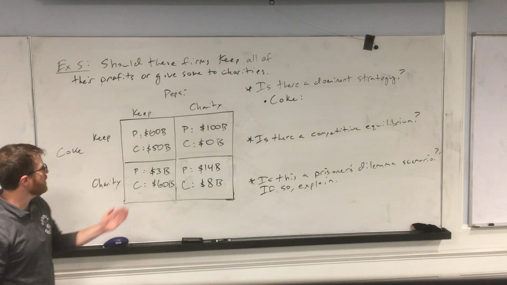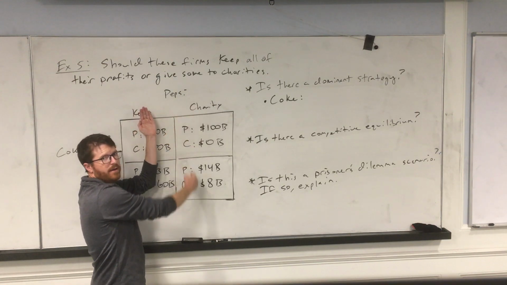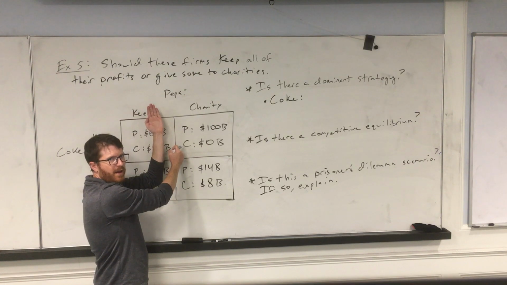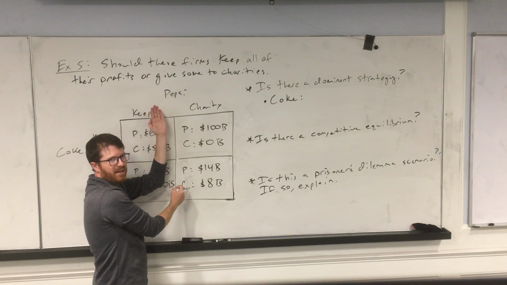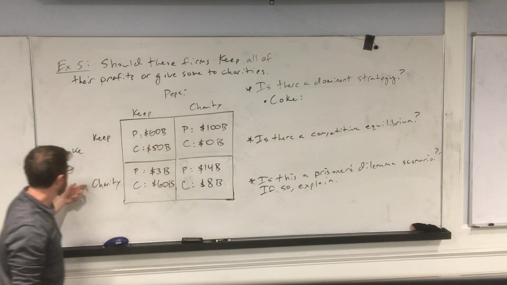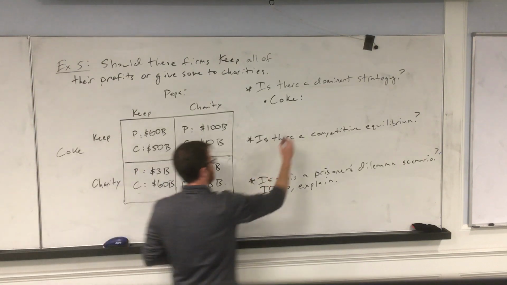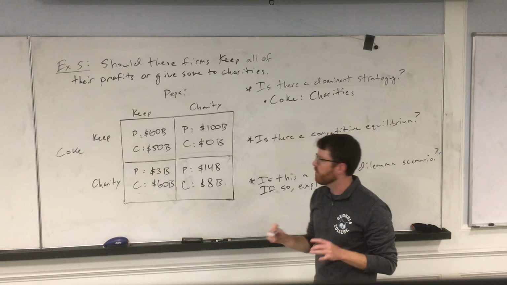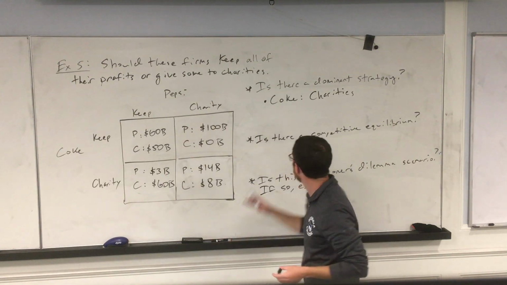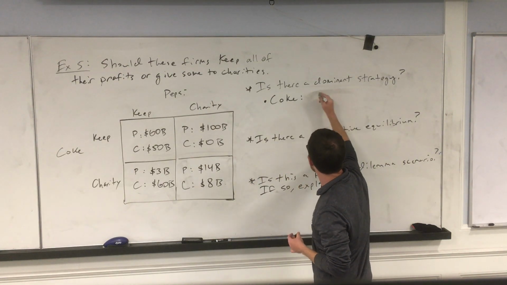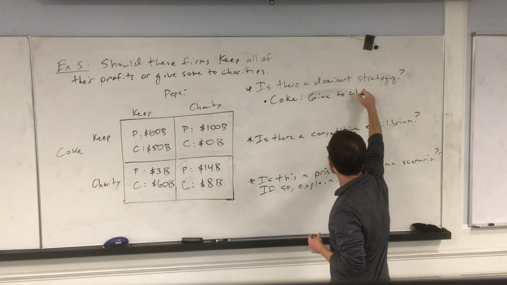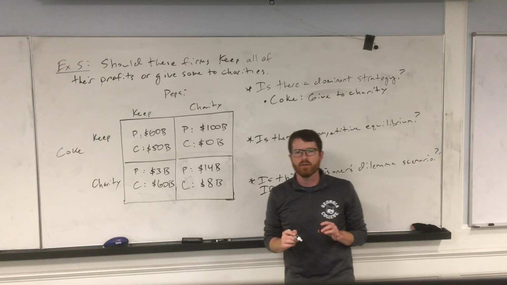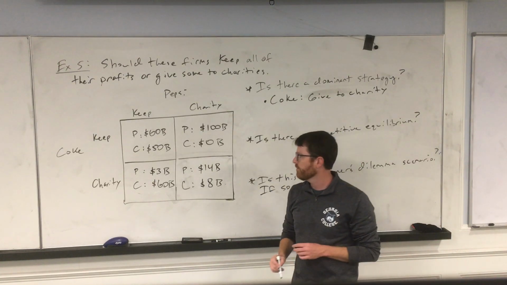The other possibility, maybe Pepsi gives to charity, okay? In this case, Coke is choosing between $0 billion and $8 billion in profits. So Coke should give to charities regardless. Keep in mind that Coke doesn't know what Pepsi is going to do. They can't see all of these numbers. Okay, so Coke is going to give to charities regardless of what Pepsi does. That makes it a dominant strategy, what you're going to do regardless of what your competitor does.